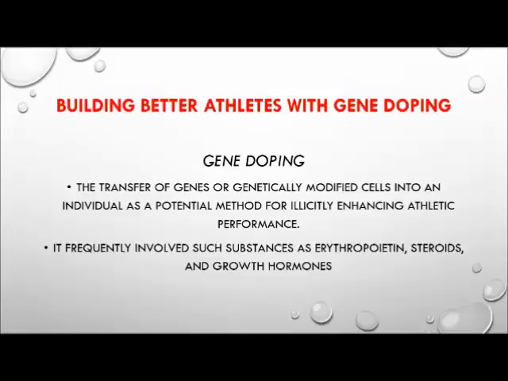Erythropoietin is a hormone secreted by the kidneys that increases the rate of production of red blood cells in response to falling levels of oxygen in the tissue. Steroids are organic compounds which include many hormones, alkaloids, and vitamins. Growth hormone is secreted by the pituitary gland. Gene doping is defined as a non-therapeutic use of cells, genes, or genetic elements to enhance athletic performance.